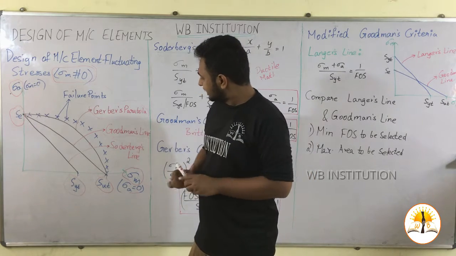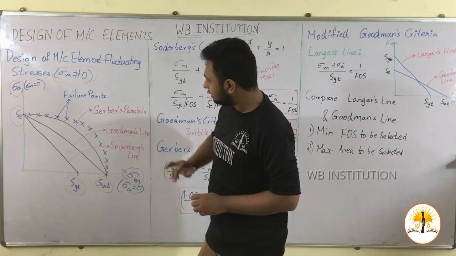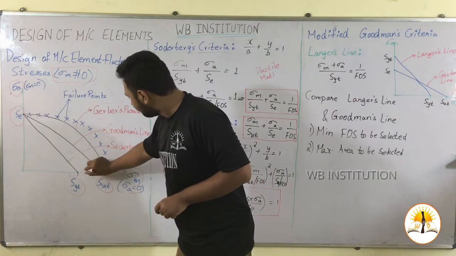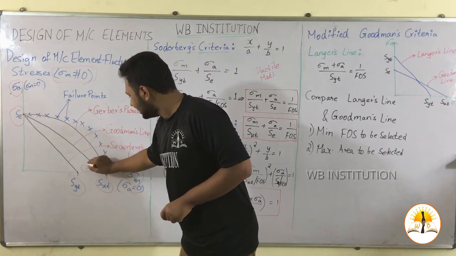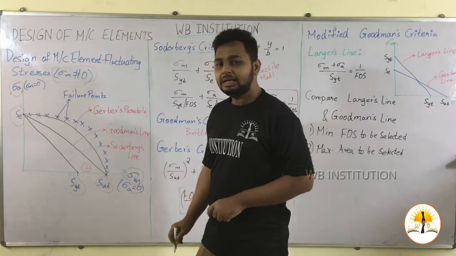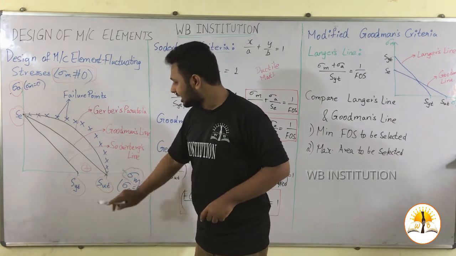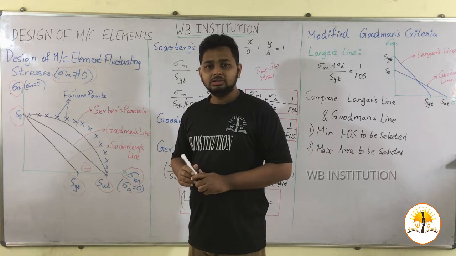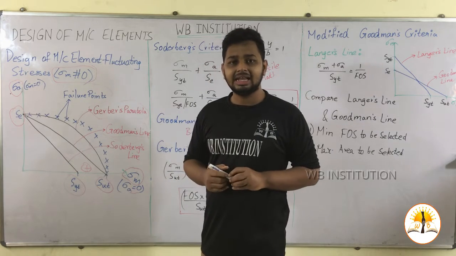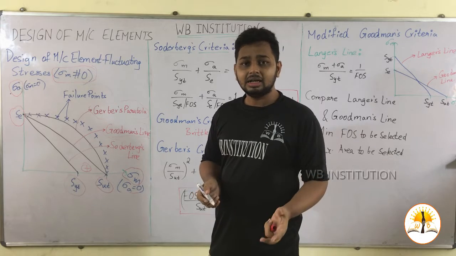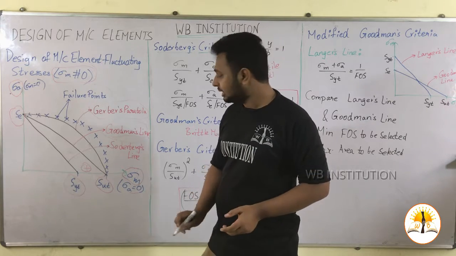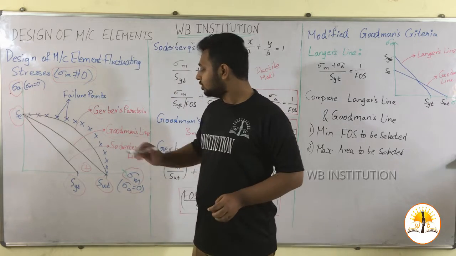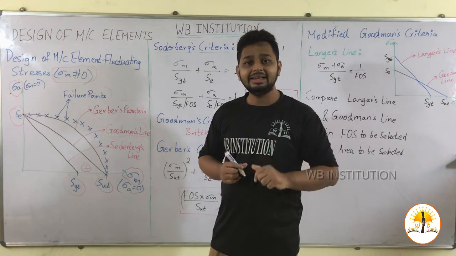Now, it is about Gerber's parabola and Goodman's line. Let us take a point, a fatigue strength, which is located between SYT and SUT. Let us take a ductile material. If we calculate the stresses for the ductile material, then the machine element will yield. So, here in Goodman's line we are not considering yielding.